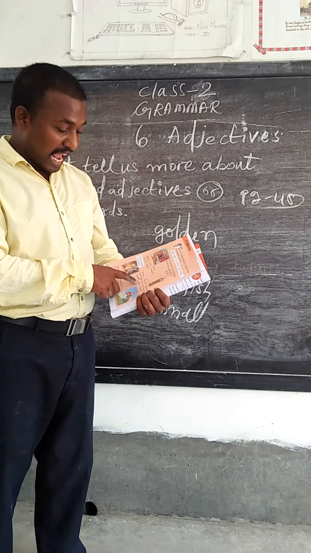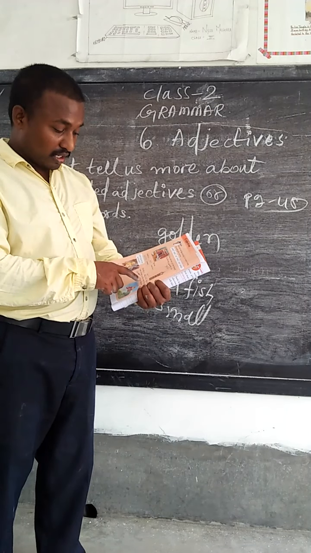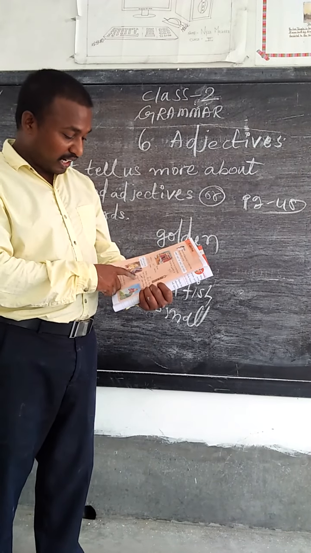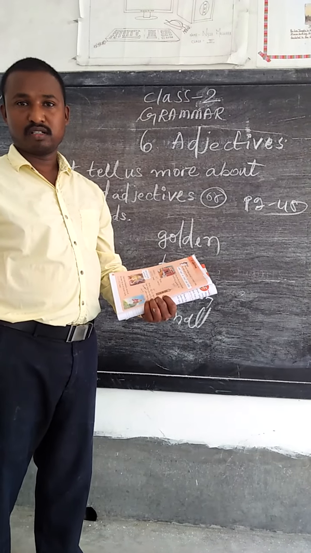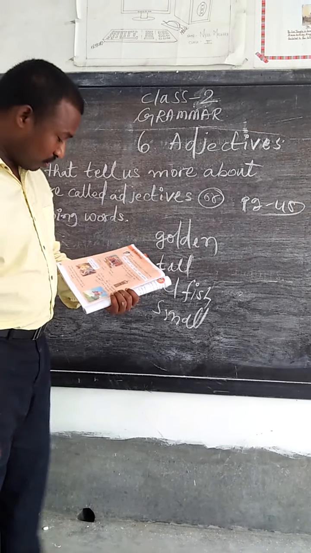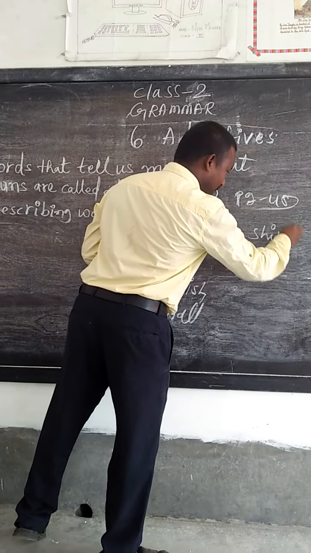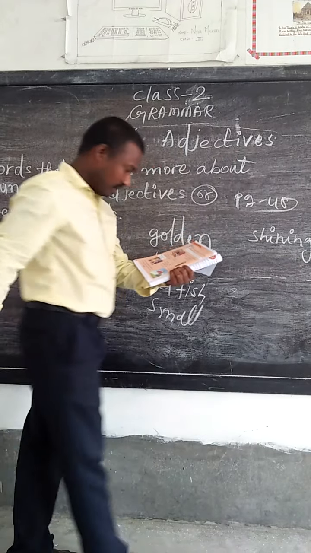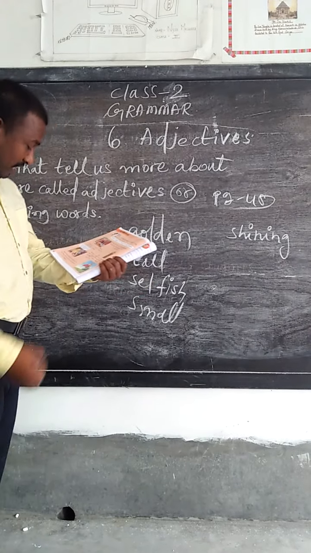Toady climbed up the tower. He gave a shining crown to Rapunzel. This is the word shining. A shining crown to Rapunzel.